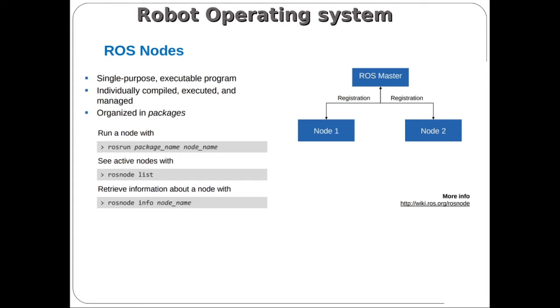So a node is responsible for taking care of an individual process performed in a complex robotics application. Consider yesterday we had discussed a complex mobile robotic application. While running a mobile robotic application, it requires a set of sensors, so we can call it sensor fusion.